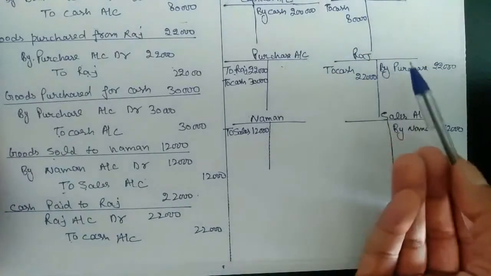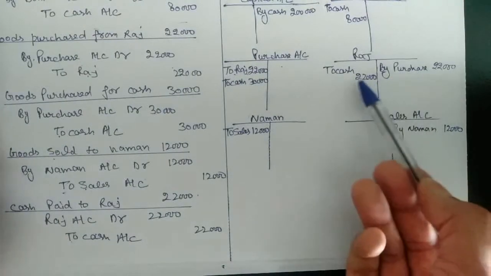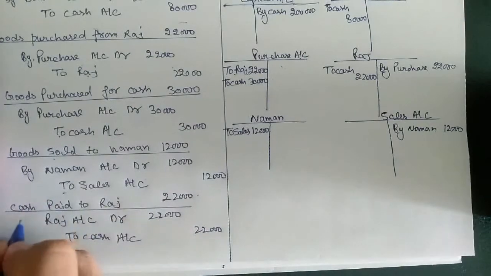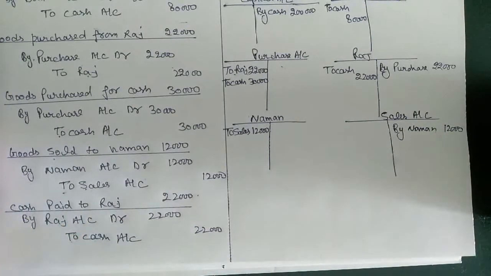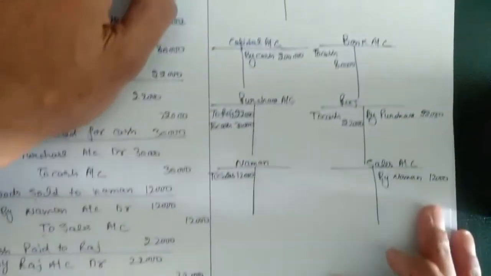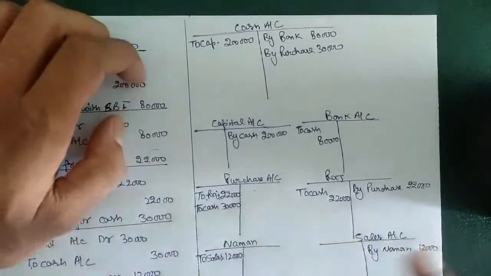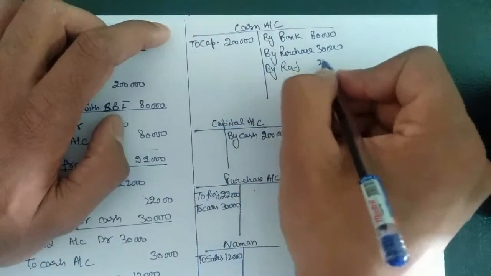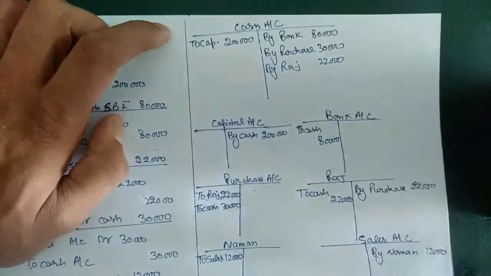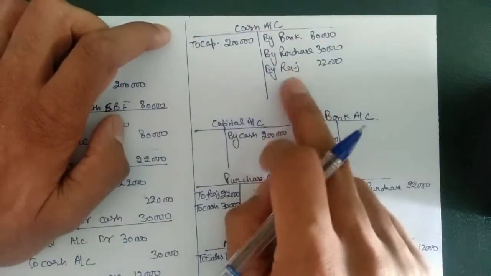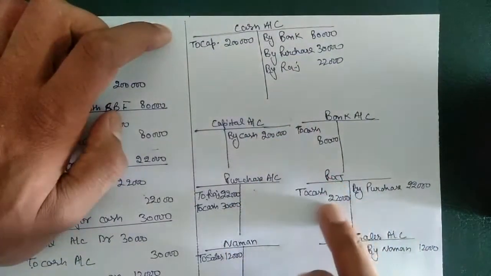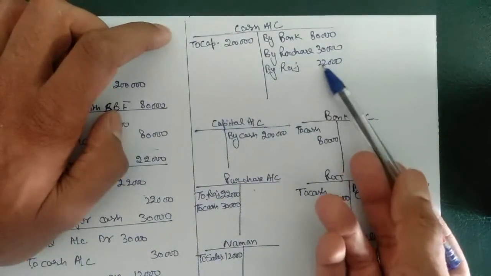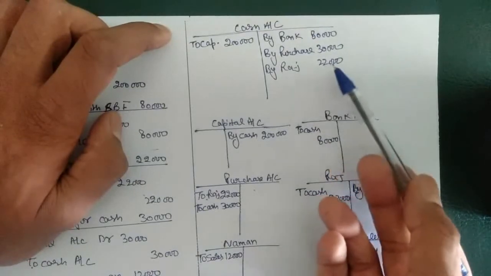22,000, which we had purchased from Raj, for that we have made the payment to him. So in cash, Raj will be on the credit side, by Raj. So in the cash account we have to post it on the credit side by Raj, 22,000. As I told, this side is for outflow of cash, and when we are paying Raj, it means we are paying in cash and there is an outflow of cash. So the amount will go on the credit side.